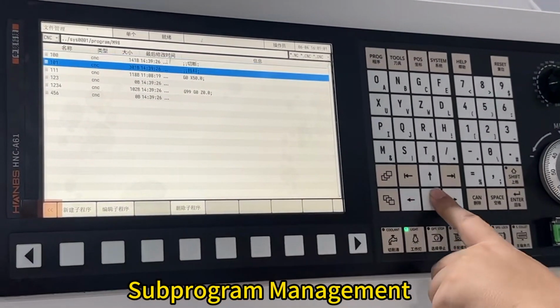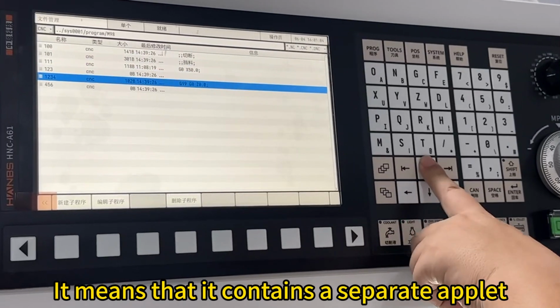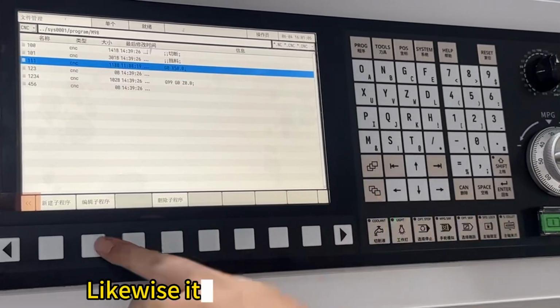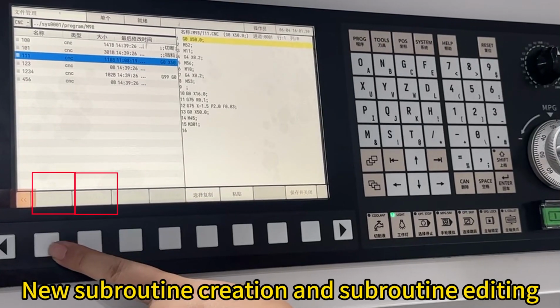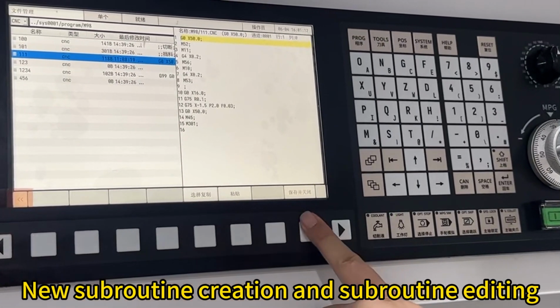Subprogram Management. It means that it contains a separate applet. Likewise, it can be edited and managed. New subroutine creation and subroutine editing. Save.